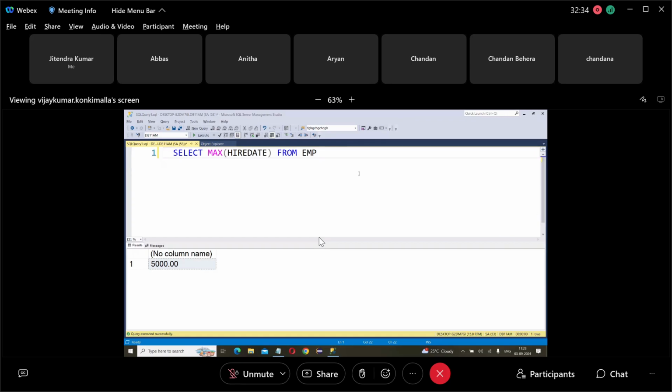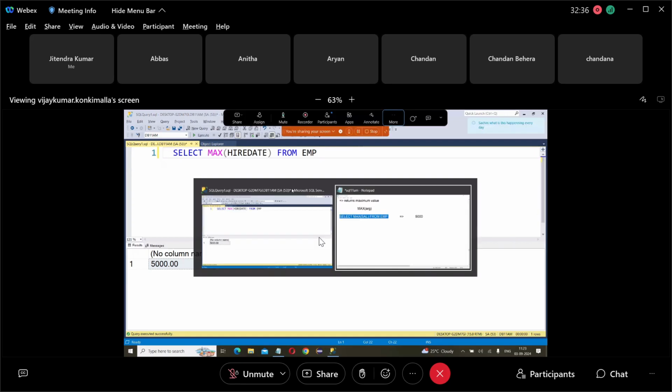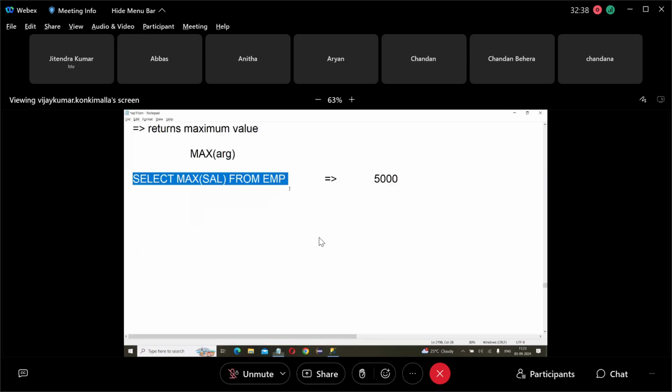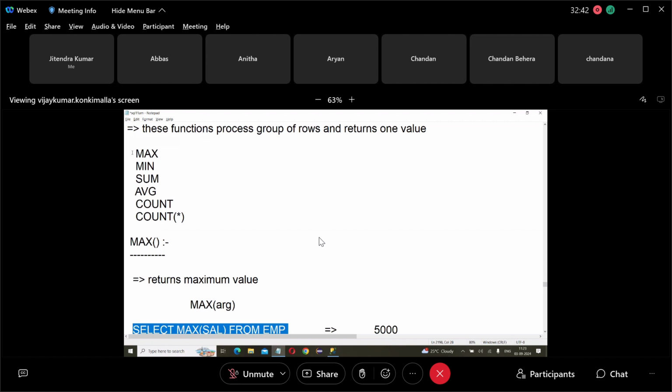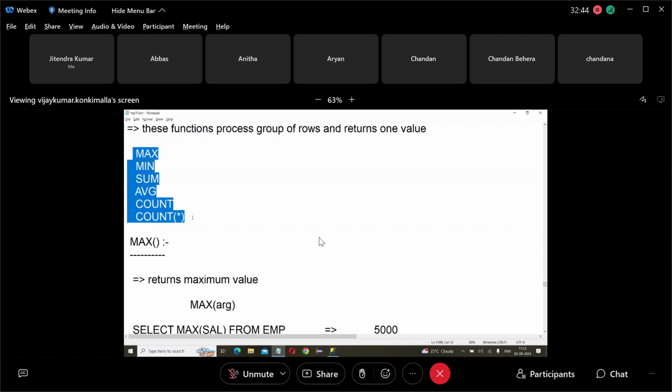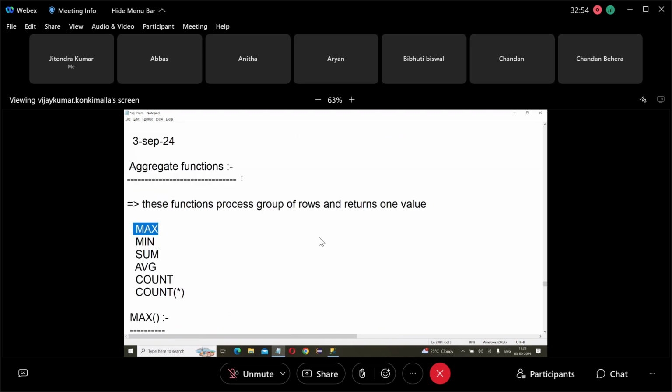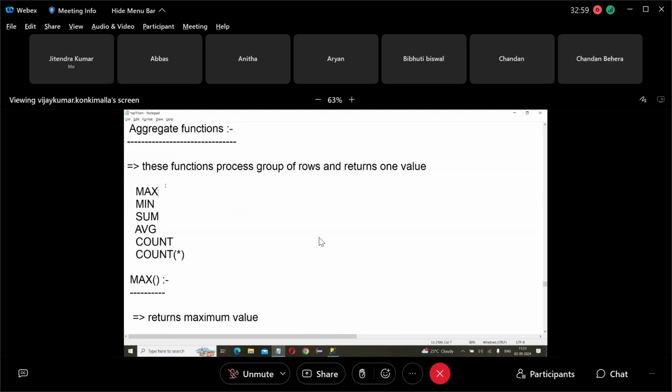Okay. Here, I started aggregate functions. These are the aggregate functions: max, min, sum, average, count, star. In aggregate functions, I started with the first one. What is the first one? Max. So I started the max function.